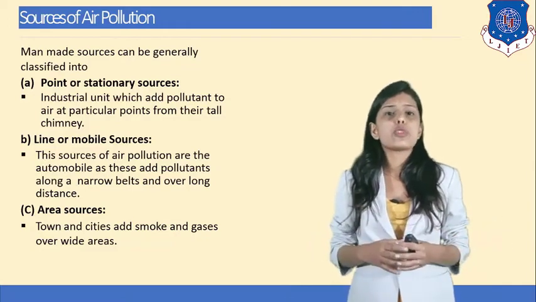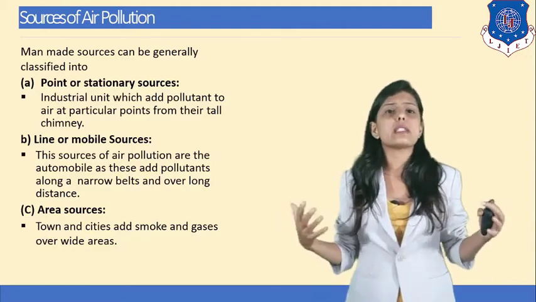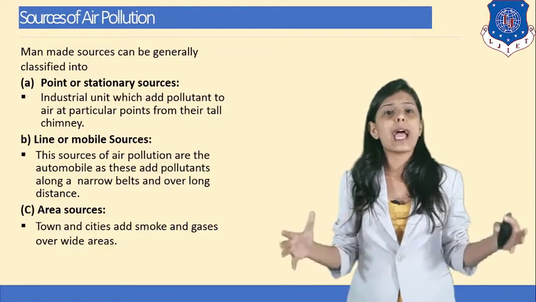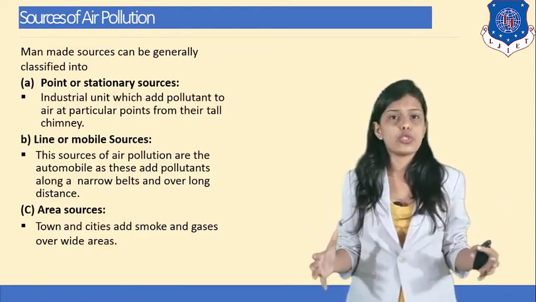Now what do you mean by area source? Area source of air pollution is when towns and cities and industrial areas, for example GIDC is an industrial area, are creating pollution in that particular area. That's why it is known as area source of air pollution.